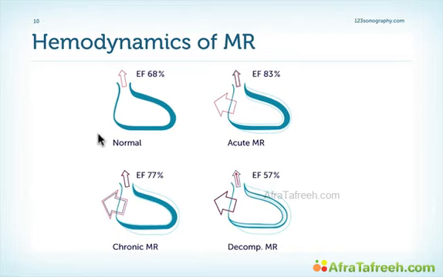In this situation, the patient does not have any symptoms. Here he has significant symptoms. Here he has no or only mild symptoms, and here it is starting to really become symptomatic again. Heart rate is normal here. Here we have tachycardia. Here we have normal to mildly elevated heart rate, and here we have significantly elevated heart rate.